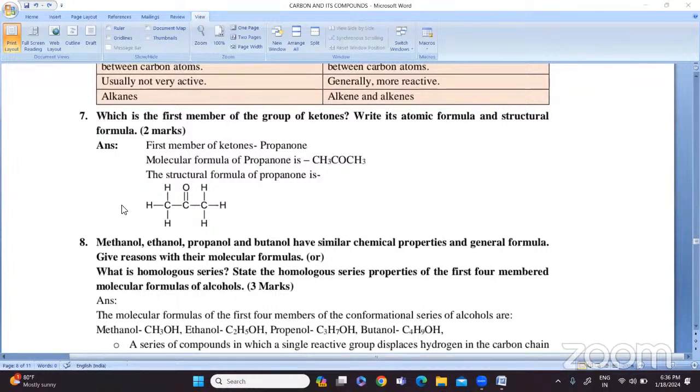So which is the first member of the group of ketones?